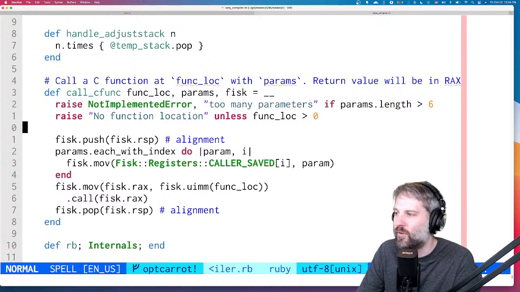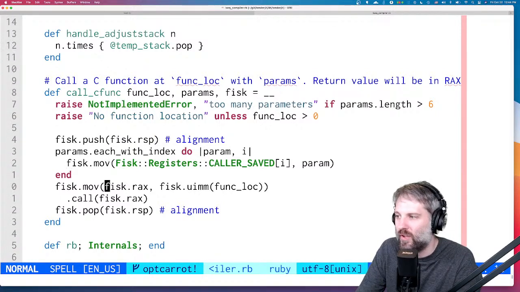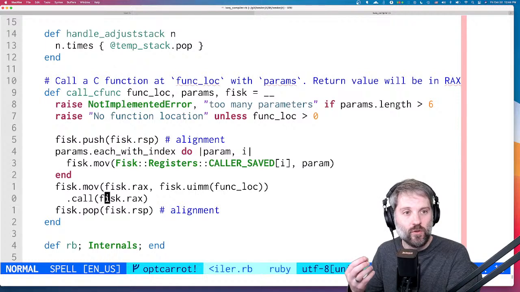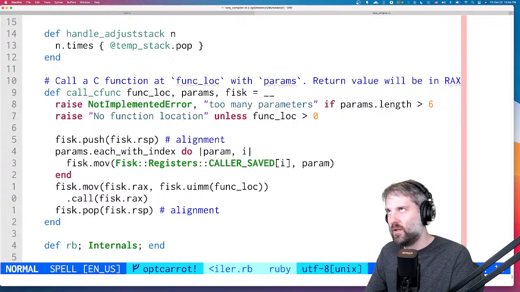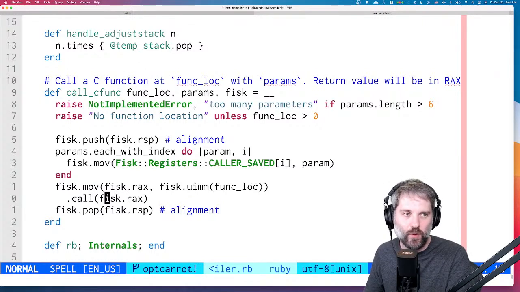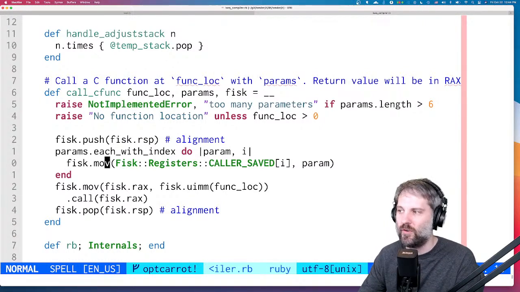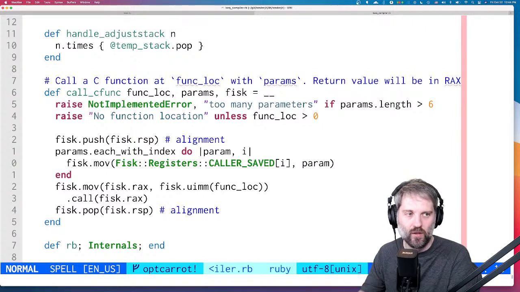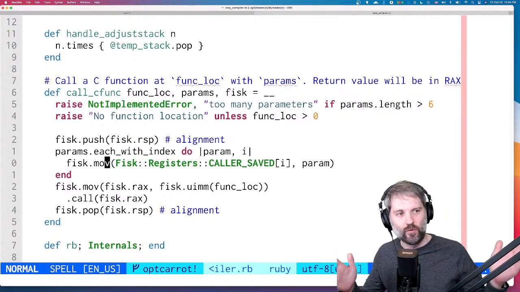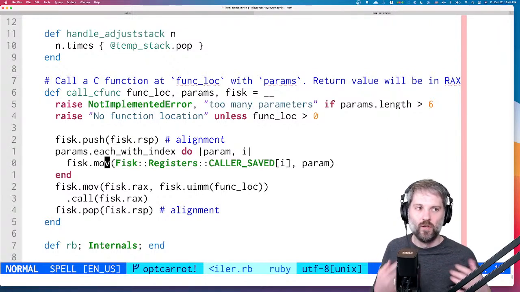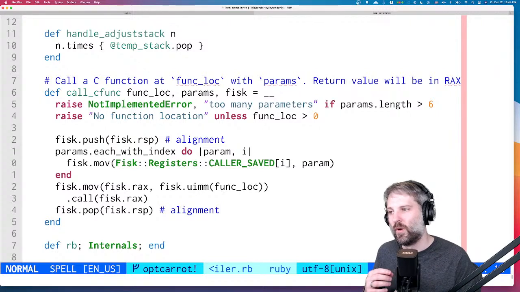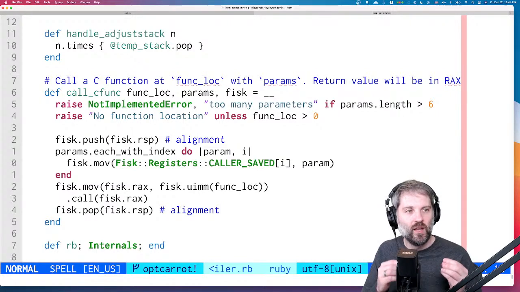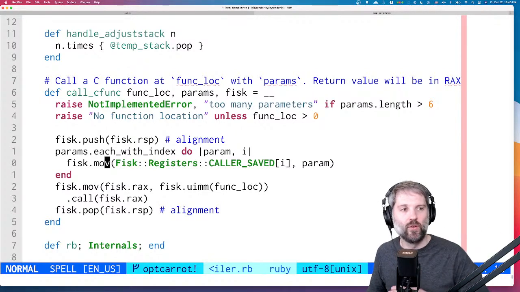Anyway, the call cfunc thing wraps up all the assembly that we have to do. What I'd like to do eventually is make an intermediate representation. So instead of assembling stuff, we'll have it create an IR and then later do a pass across the IR and convert that into whatever target machine we're going for. And what I'm really hoping is that we can use this type of API as a testing ground for something that we can put into YJIT.